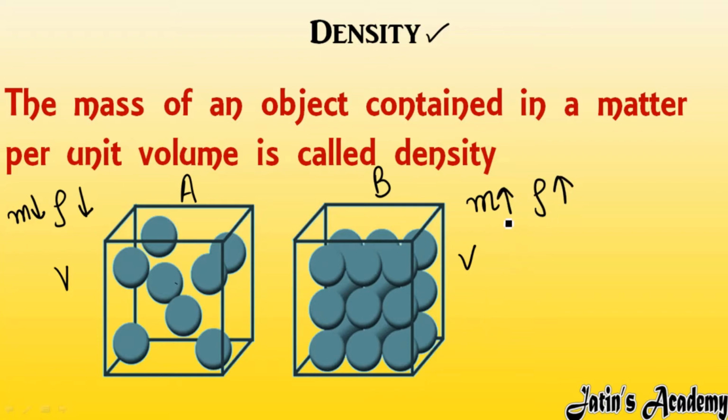Why? Because density is going to depend upon two factors. First, it is going to depend upon mass. More will be the mass, more will be the density. And second, it is going to depend upon volume. It is inversely proportional to volume. More is the volume of any body, less is the density, and less is the volume of any body, more is the density. In the further slides, I am going to teach all the things. Fine. So here we are having just the definition.